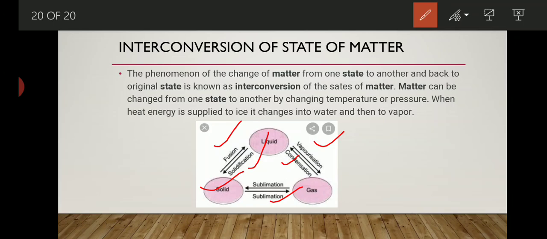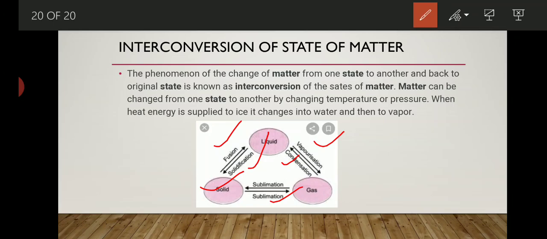There are many solids which immediately get converted into gas, such as iodine, ammonium chloride, naphthalene and dry ice. They are all known as sublimates and undergo the sublimation process only. So this is all about the interconversion of matter.